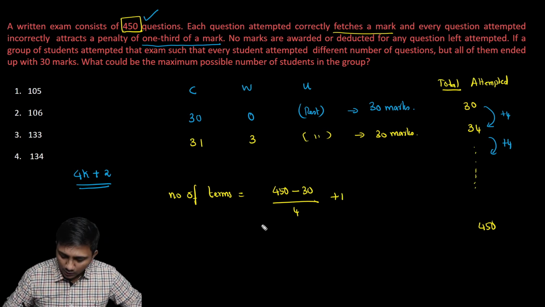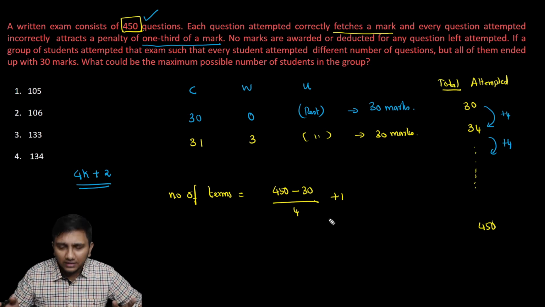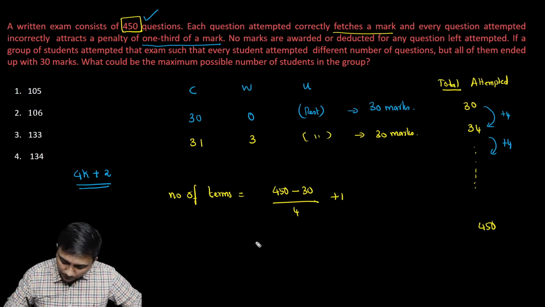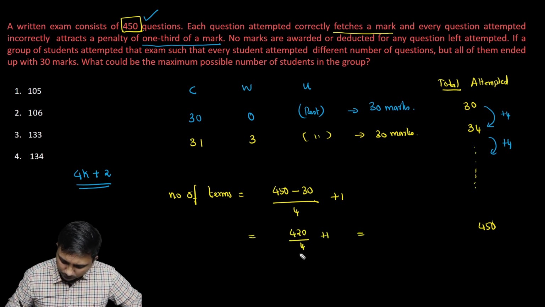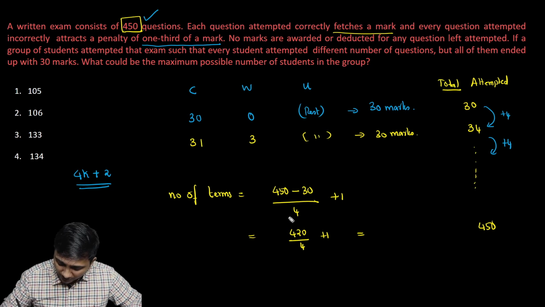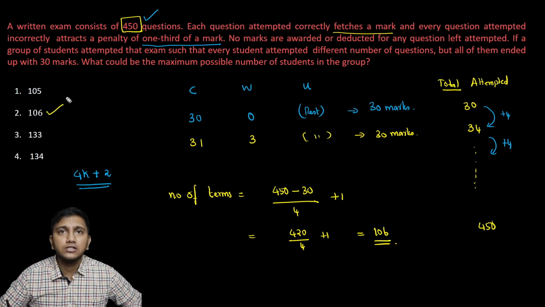This is how we do the counting when including the first and the last. That is 420 by 4 plus 1. 420 by 4 is 105, plus 1 is 106, which should be the answer for this question.